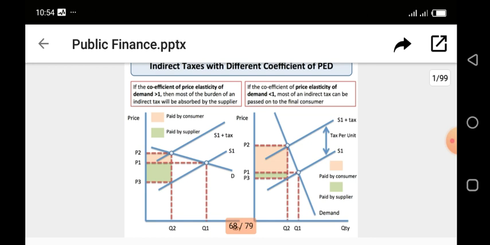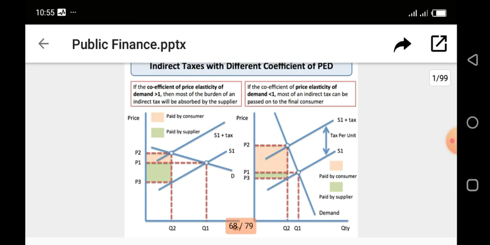Now, the second diagram you see is inelastic. How do I know it's inelastic? Look at the demand curve. So look at the price. Price P1 and P2, the gap between that is larger than the gap between Q2 and Q1. So an increase in price from P1 to P2 leads to little or no change in quantity demanded. So meaning as price is increasing, quantity demanded is responding little or not at all. So in this case, the commodity in question is inelastic.